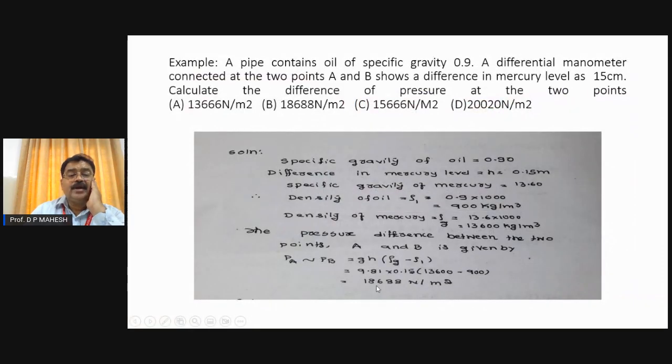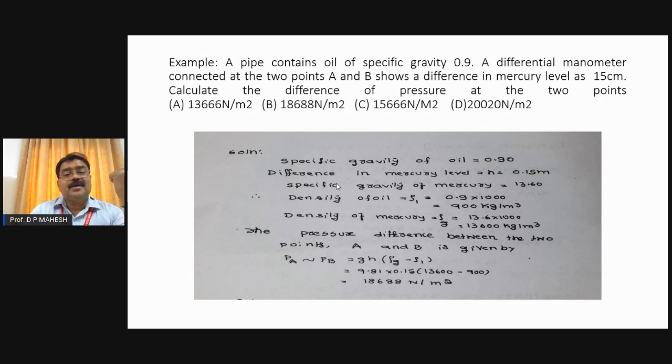Finally we have the answer 18,689 Newton per meter square, which is the pressure difference between the 2 points A and B in the pipe carrying liquid of specific gravity 0.9. The answer is 18,688 Newton per meter square, which is the answer B. Like this, we can calculate the required parameter, whether it is a pressure, a difference in the pressure, or sometimes the mercury difference between the two limbs. By giving some data, you will be asked to find some other data.